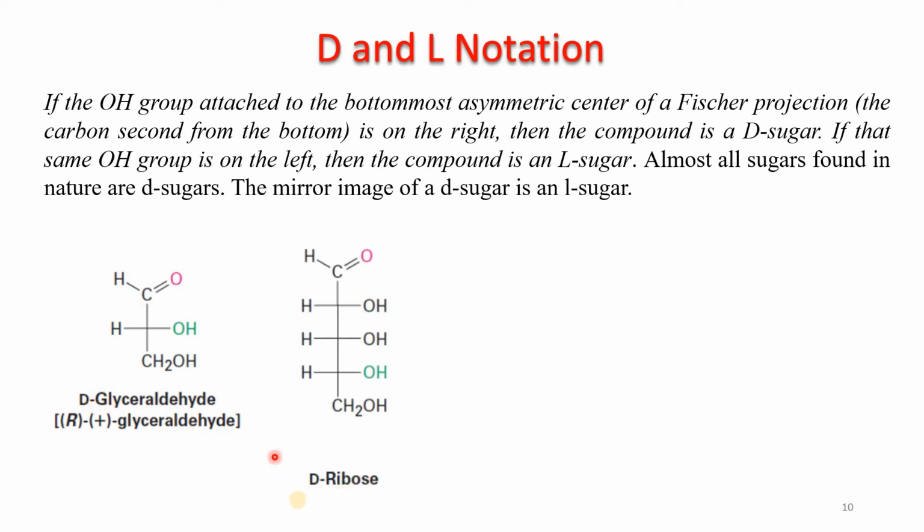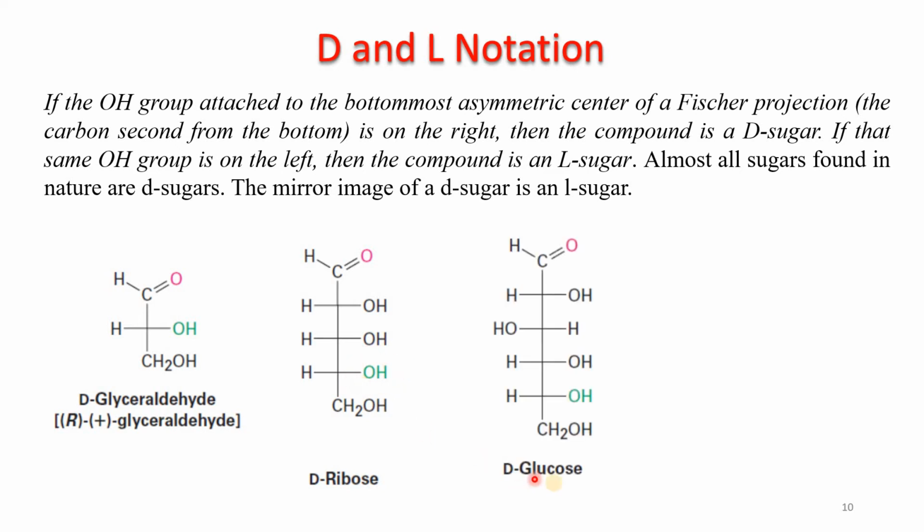For example, D-ribose 1, 2, 3, 4, 5. This is ribose. This is known as D-ribose because the first asymmetric carbon from the bottom has the OH group on the right hand side. In D-glucose, this group is again present on the right hand side. In D-fructose, the OH group is present on the right hand side.